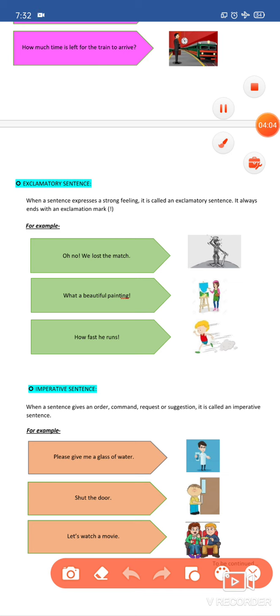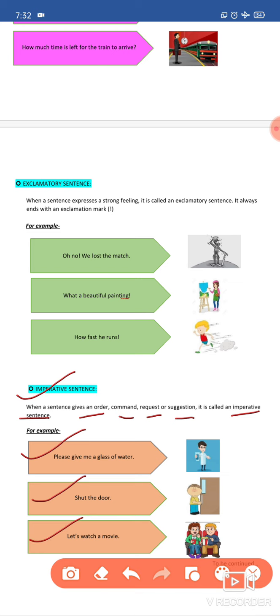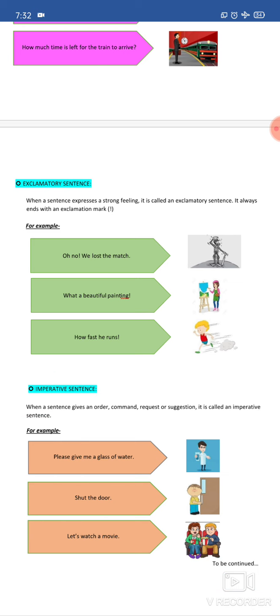Let us go on to the fourth type of sentence, the imperative sentence. When a sentence gives an order, command, request or suggestion, it is called an imperative sentence. For example, "Please give me a glass of water. Shut the door. Let's watch a movie." These 3 sentences request a glass of water. It orders to shut the door and it also suggests to watch a movie. So, these 3 sentences fall under the imperative sentence category.